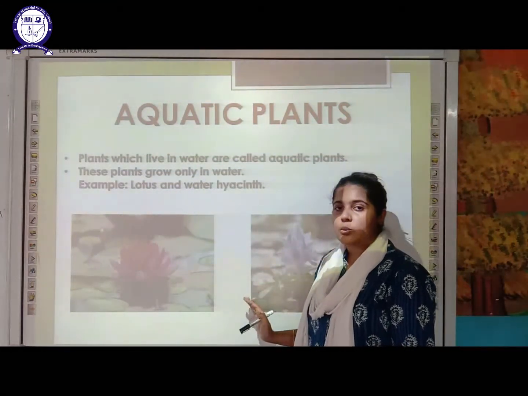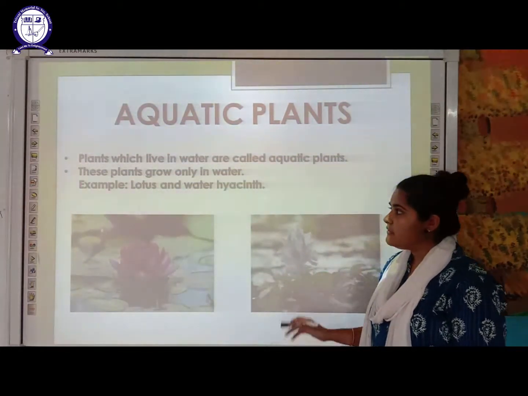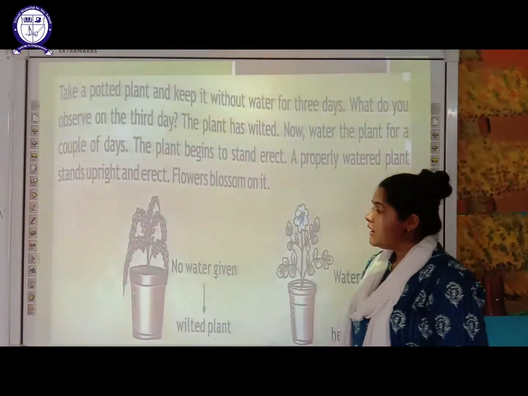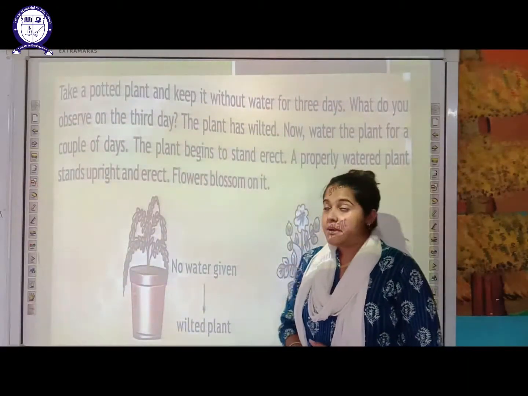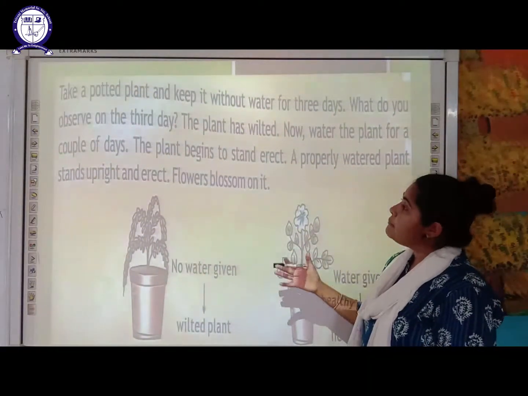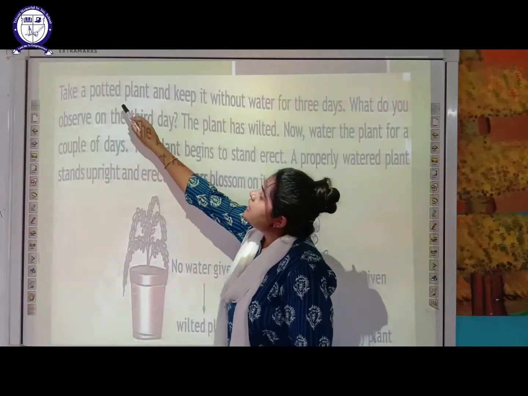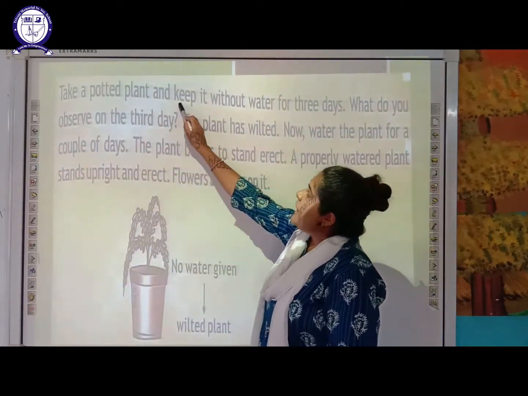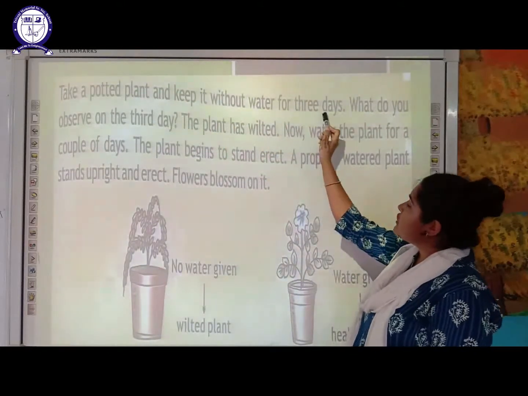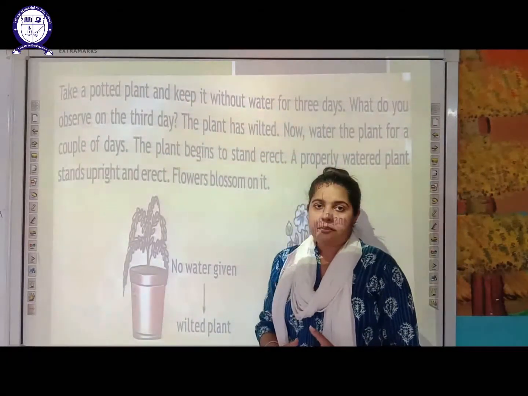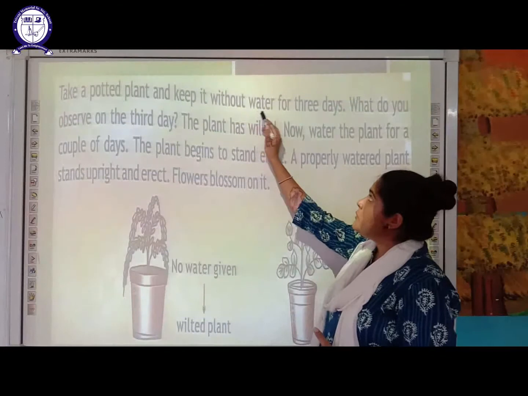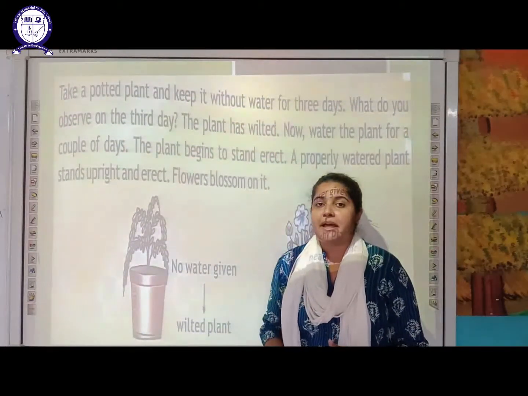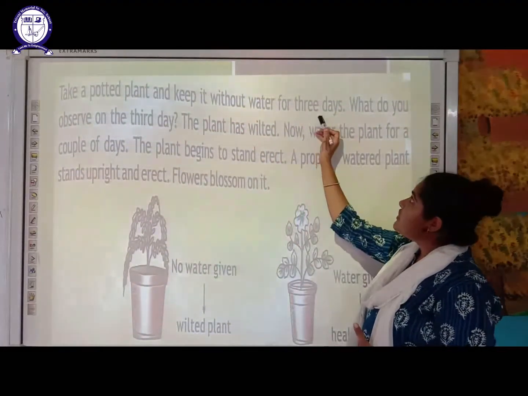So these two are aquatic plants and they live in water. Next is a small experiment-based picture here. Here you have to take a potted plant and keep it without water for 3 days. So one potted plant you have to take and keep it without water. That means you don't have to supply water to that plant for 3 days.